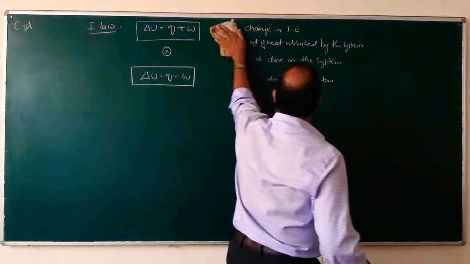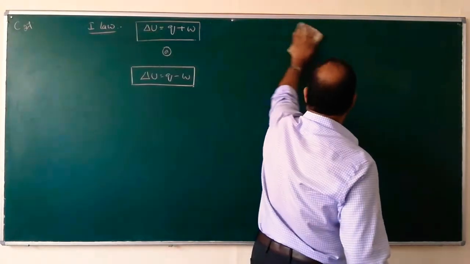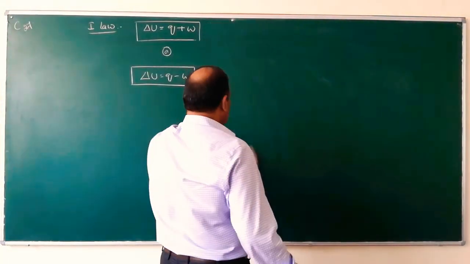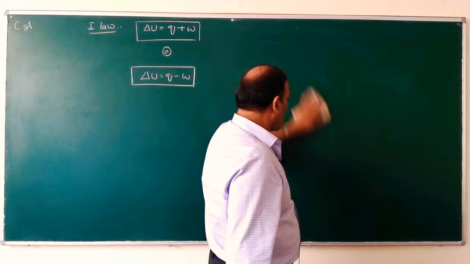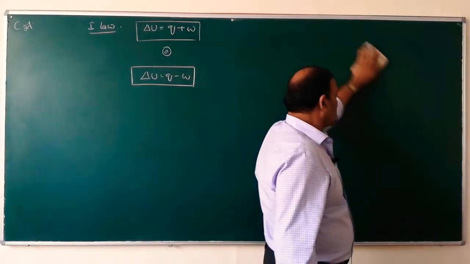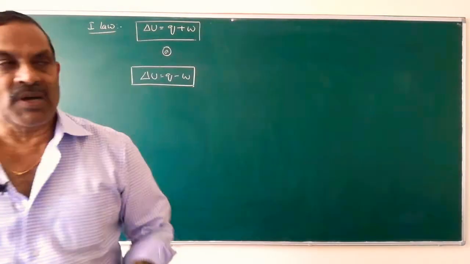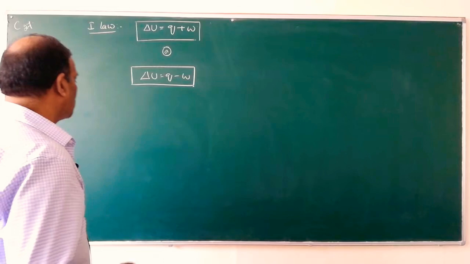So this is the mathematical representation of the first law of thermodynamics. That means the change in internal energy is the sum of the amount of heat exchanged between the system and the surroundings, and the work done by or on the system.